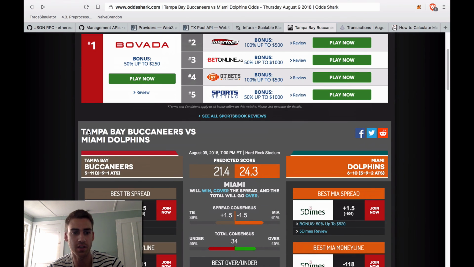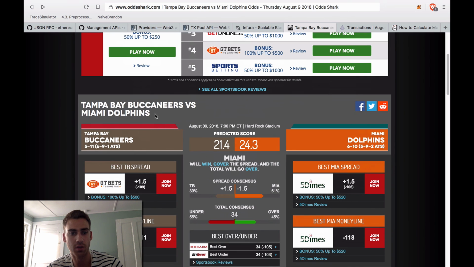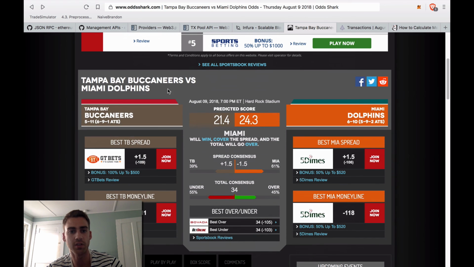But let's look at an NFL matchup. The thing to look at with the type of bet we made is the money line. So let's say I was going to make a market saying, will the Dolphins beat the Buccaneers? And I saw that the best money line was -18.